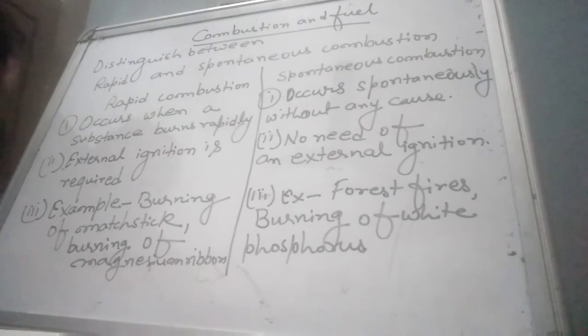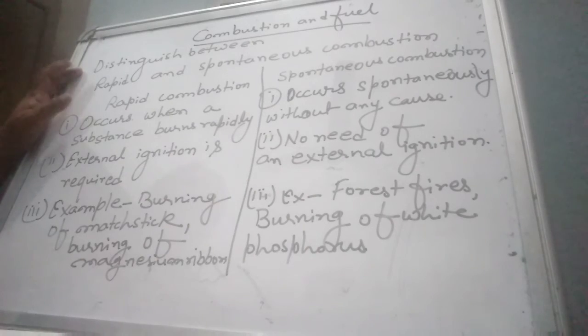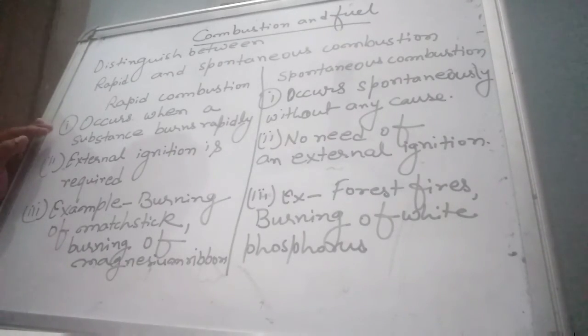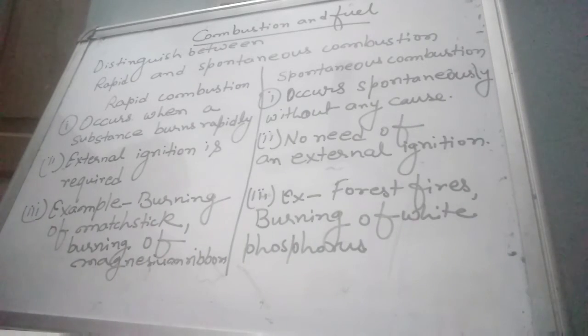Now the next question is distinguish between rapid and spontaneous combustion. Rapid combustion, first point, occurs when a substance burns rapidly. Spontaneous combustion occurs spontaneously without any apparent cause. Second point, in rapid combustion, external ignition is required.